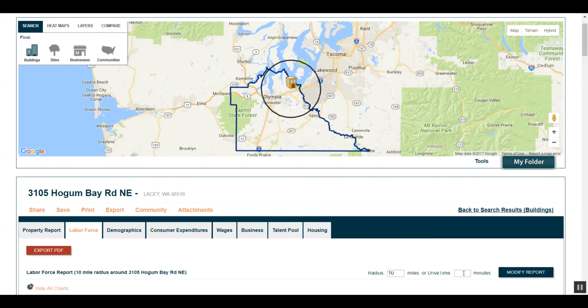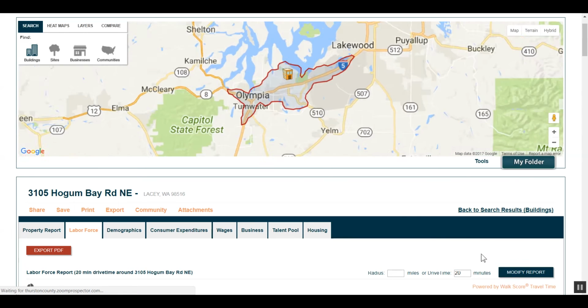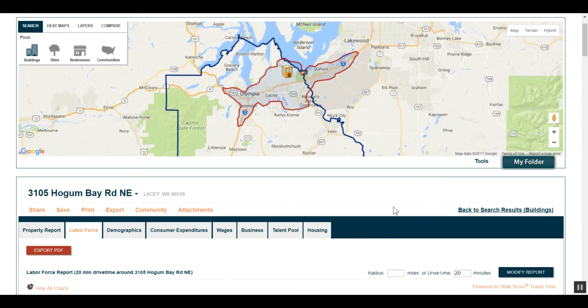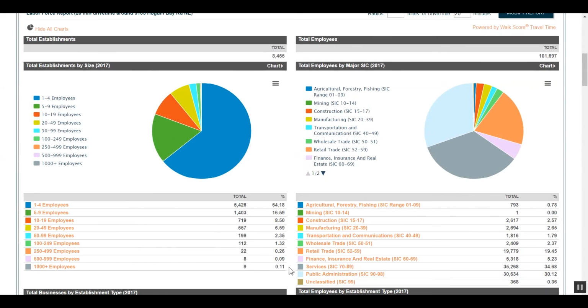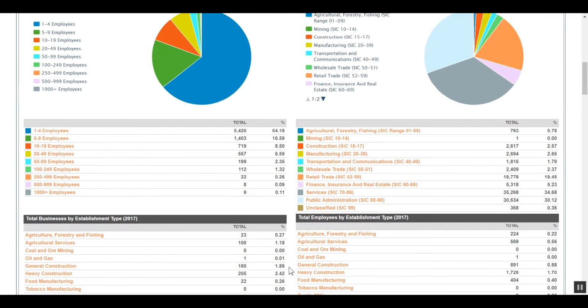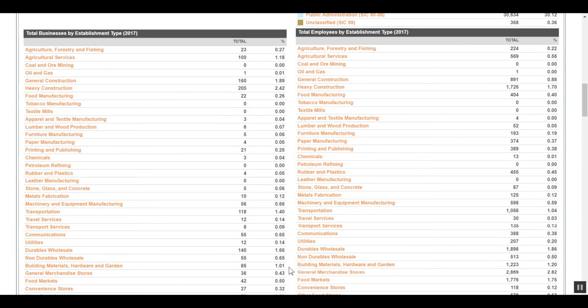My preference is to recalculate for a drive time, therefore we will input a drive time of 20 minutes and modify the report. All of the information displayed below is representative to what is encompassed by the polygon. Now we can look at all of the types of businesses within the polygon and how many employees they have to assess the labor force market.